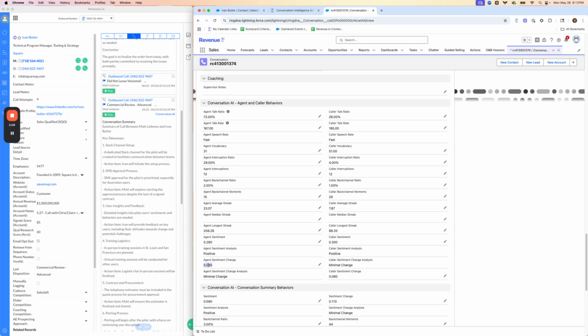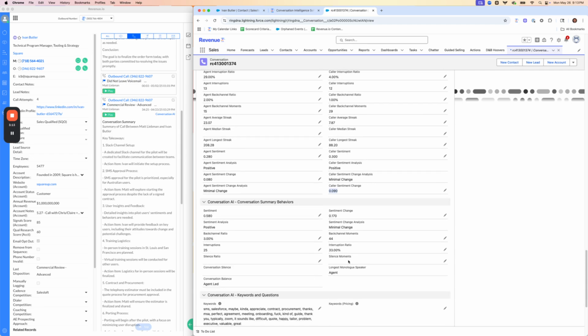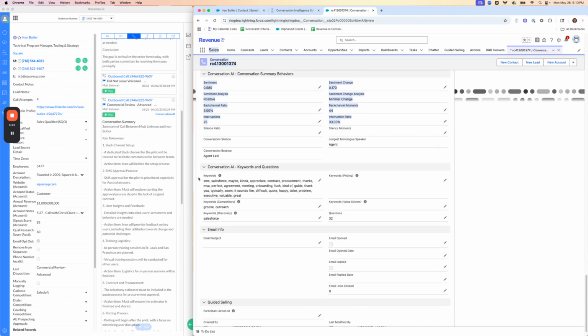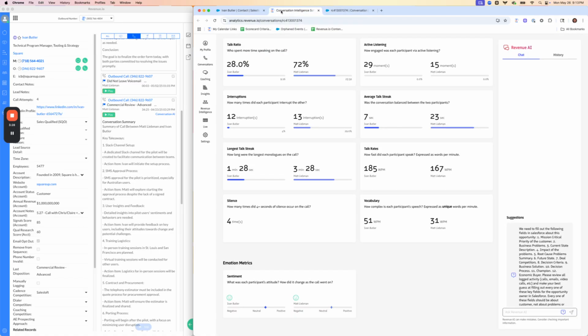Mine went up by 0.08. Ivan's went up by 0.09. I can see the overall sentiment for the call. I can see back channel moments, interruption ratios, and I can see things like keywords and total number of questions that were asked on that call. So that's 2 separate ways that you can review a lot of really valuable call metrics. Most of what you need will be in the Conversation AI platform itself that you can see right here.